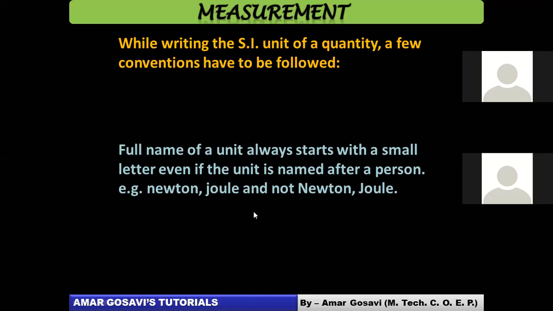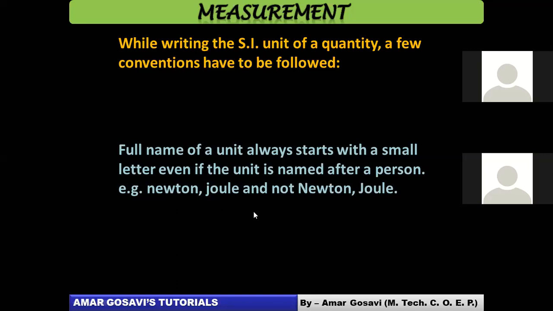Your thesis, wherever it goes, may go to any university, and they would always check whether the rules are followed or not. So this is something for you all to learn now. New things are coming into the picture. The full name of a unit always starts with a small letter, even if the unit is named after a person. Remember that.